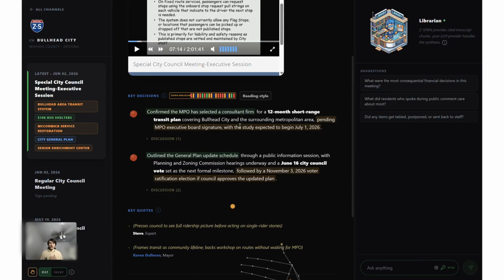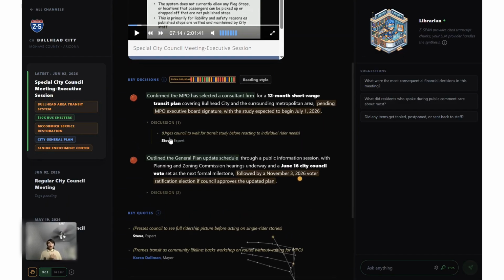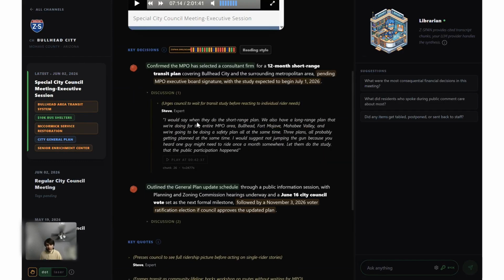Under each key decision that has been distilled and extracted, you'll see the discussion. The discussion is with the relevant official member. So right here, someone named Steve, who is an expert, has urged the council to wait for a transit study before reacting to individual rider needs.